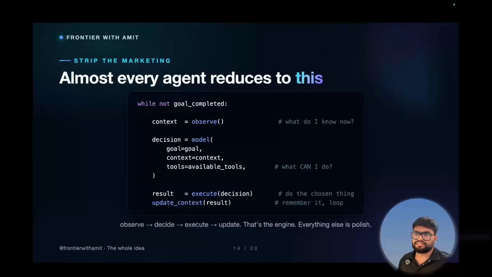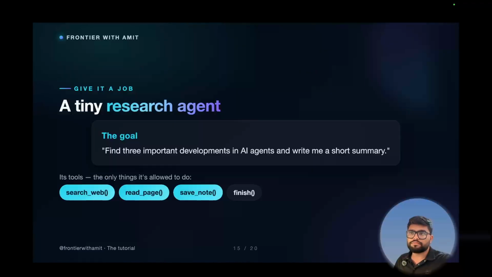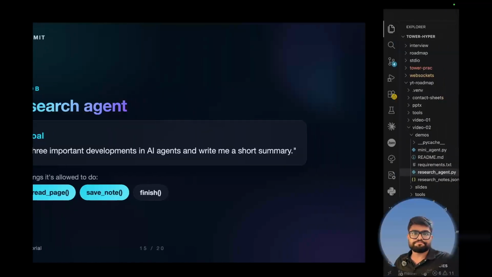Now let's watch a real one make its own choices. Here is the task. I tell the agent: find three important developments in AI agents and write me a short summary. Here we have four tools: search web, read page, save note, and finish. Now I will show you.